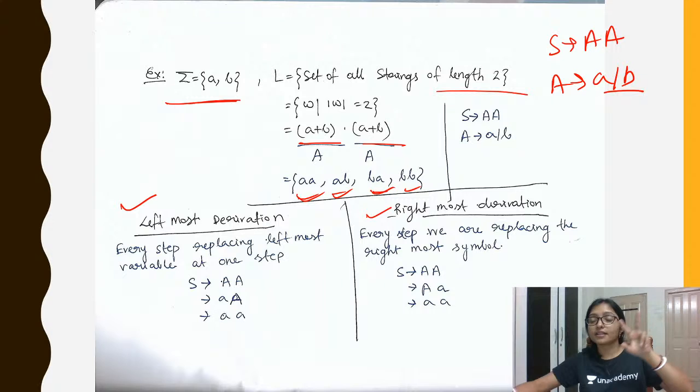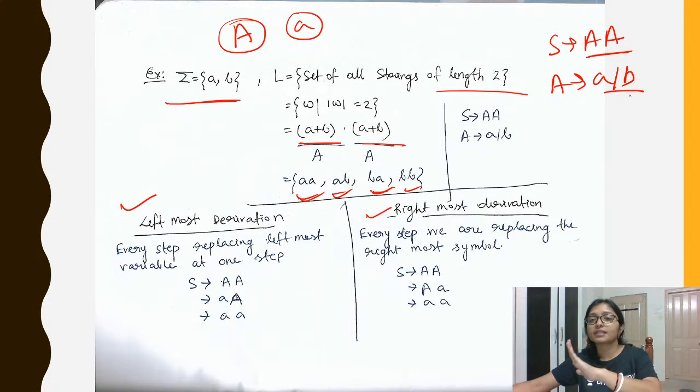There are two kinds of letters: capital letters, which are the variables, and small letters, which are the terminals. In every step of leftmost derivation, we replace the leftmost variable, the leftmost capital letter, by a small letter.